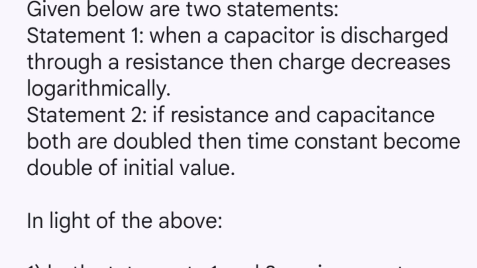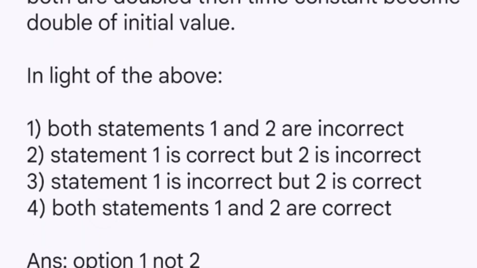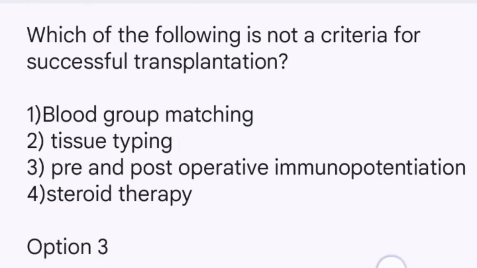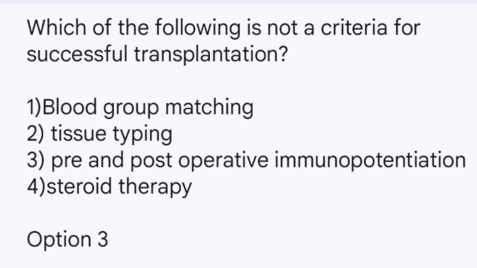That is why the correct option here is both statements 1 and 2 are incorrect. Coming to the next question of the same type, which says, which of the following is not a criteria for successful transplantation? Option 1 says blood group matching, option 2 is tissue typing, option 3 is pre- and post-operative immunopotentiation, and option 4 is steroid therapy.